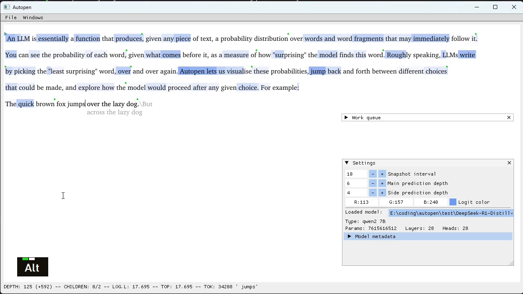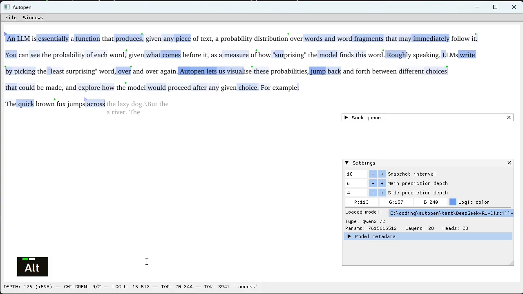We can try choosing a different word to follow "jumps." After "over," the next option, as we can see, is "across," followed again by "the lazy dog." The status bar down here shows the specific numbers associated with each choice. These represent the logarithmic odds that LLMs customarily operate on.